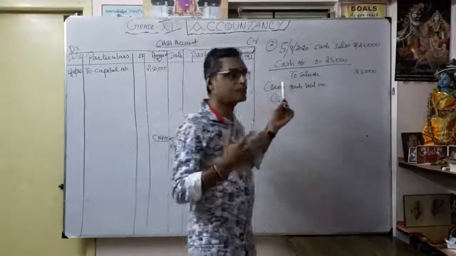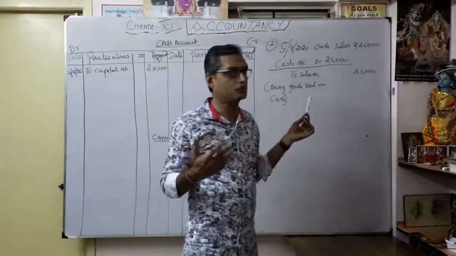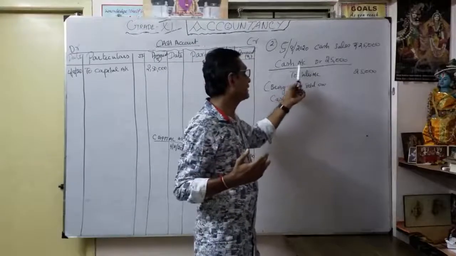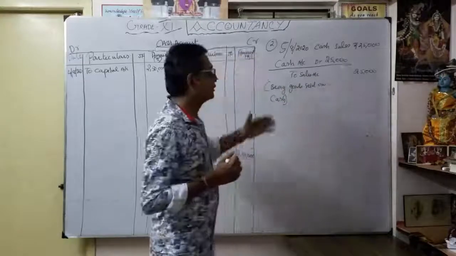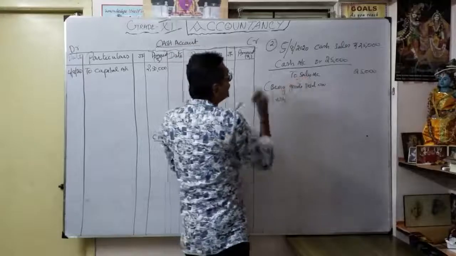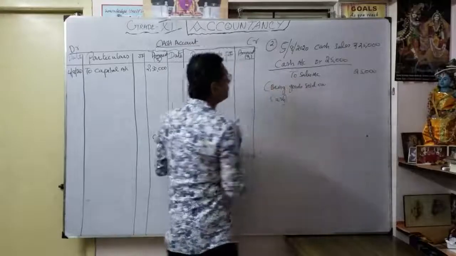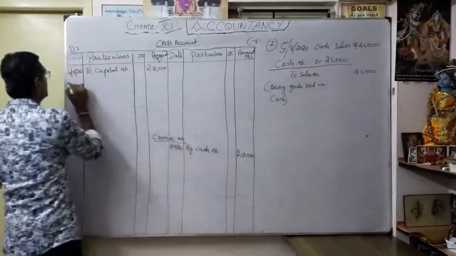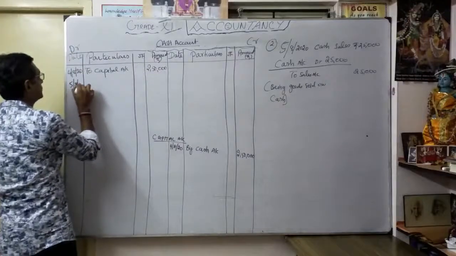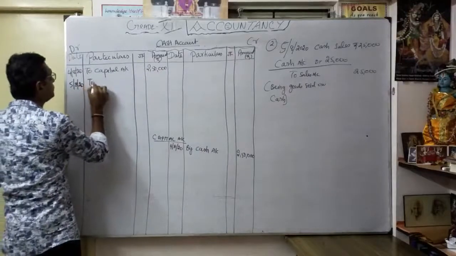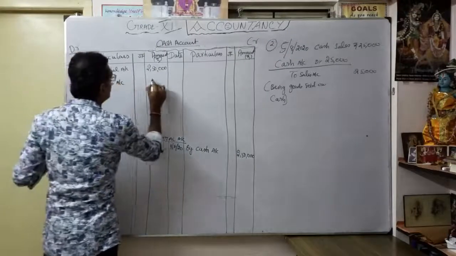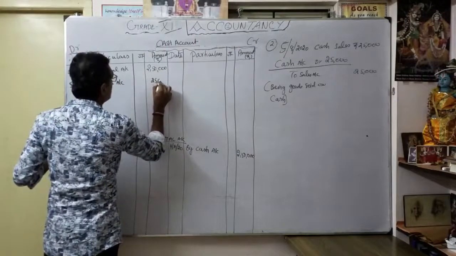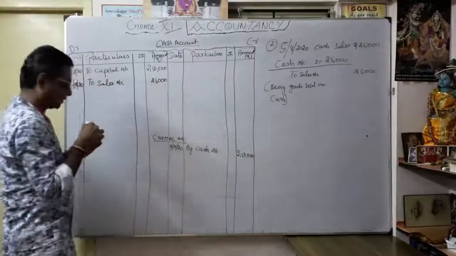So no need to open the cash account again. Understood? Here, cash account debit, 25,000, to sales account, 25,000. Date is 5th August 2020, to sales account, 25,000. Understood?